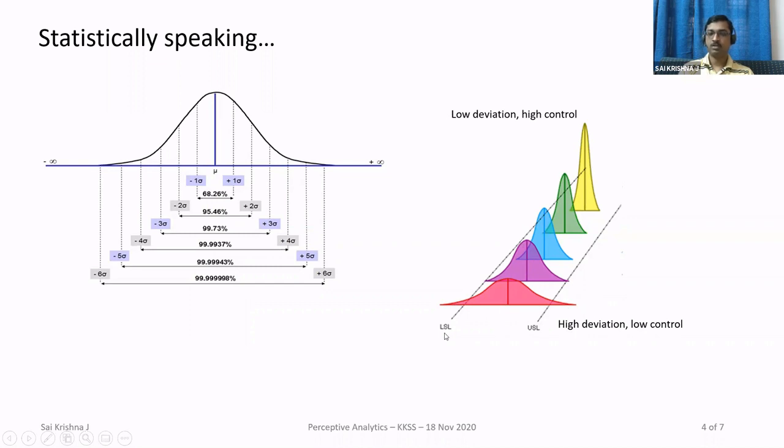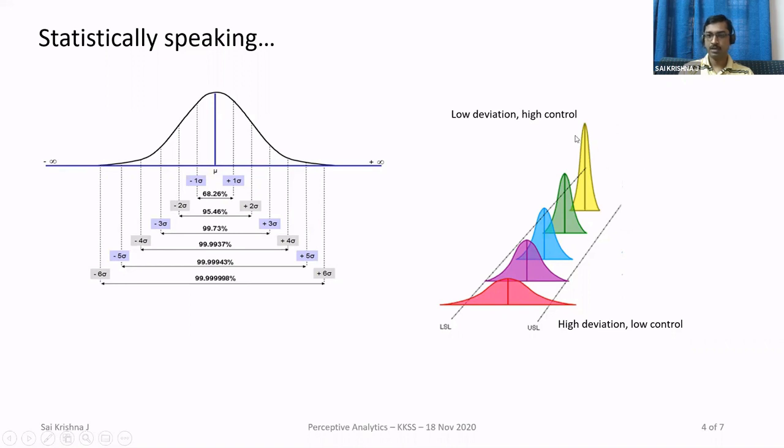So you have something called LSL and USL. I will come to these in a moment. But just imagine that this is the distribution of your readings. You measure the weight of the salt packets or whatever, and those readings are all over the place in this 2 sigma process. But if you see this 6 sigma process, all of them are within this very small range from here to here.